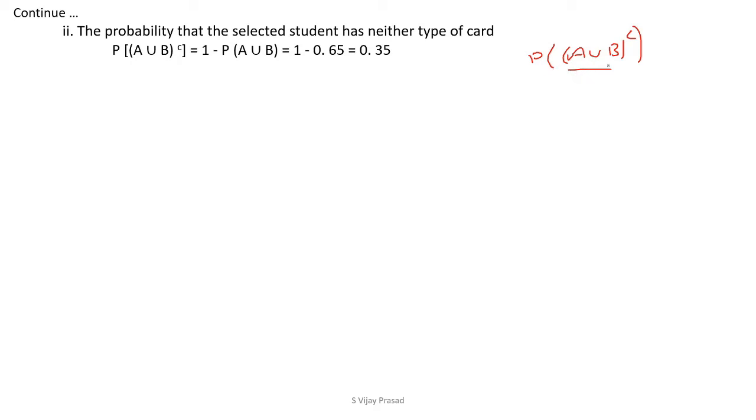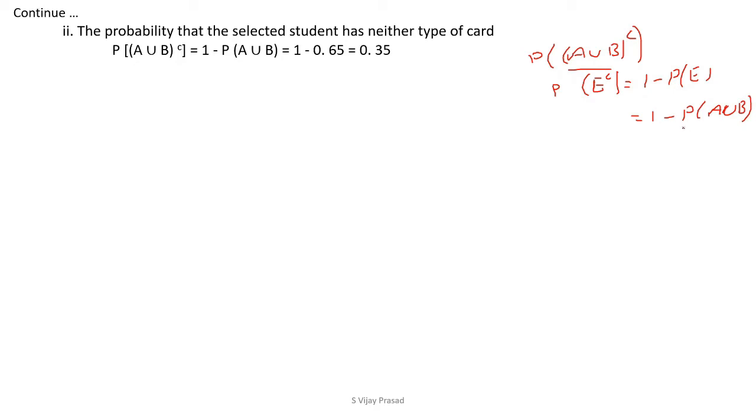We know you can consider this as E, A union B whole complement. That is, P of E complement equals 1 minus P of E, where E is nothing but A union B. Like this, you can understand the problem.